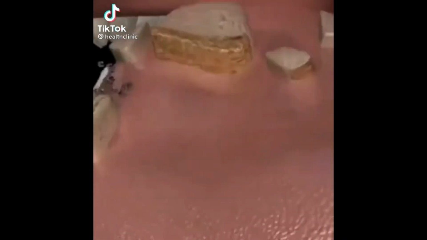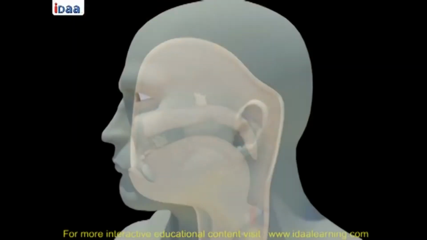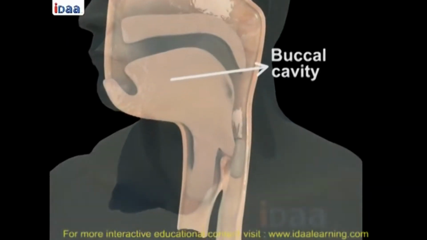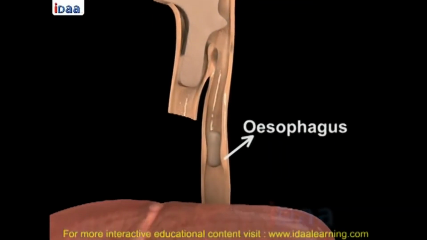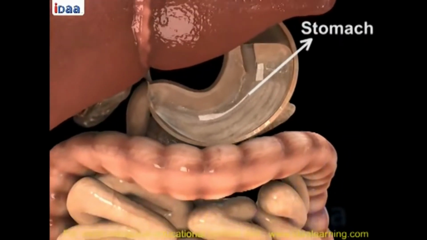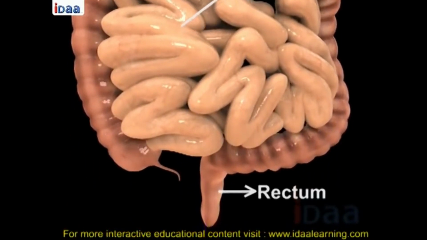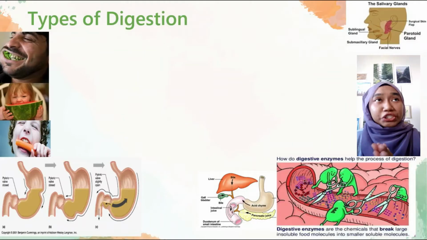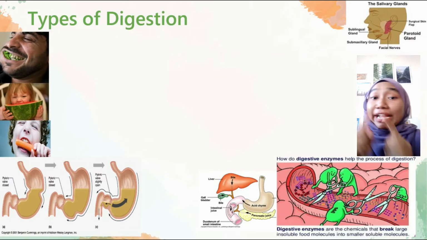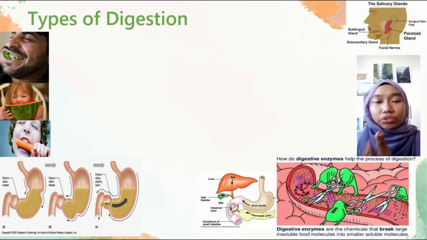Food digestion takes place in the alimentary canal, along the tract which extends from the mouth to the anus. The alimentary canal consists of the buccal cavity, esophagus, stomach, large intestine, small intestine, rectum, and also the anus. Digestion will break down carbohydrates into glucose molecules, proteins into amino acids, and lipids into fatty acids and glycerol.